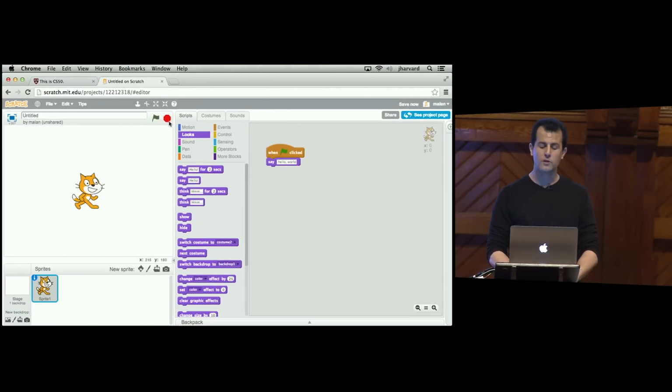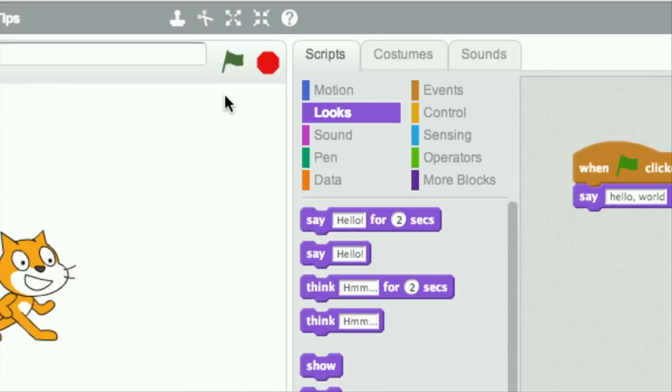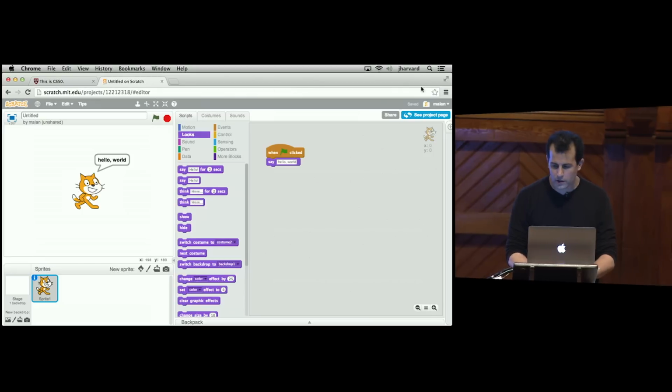If I go over now to this left-hand side, notice there's a big stop sign and a big green flag. Let me zoom in for clarity. And when I now click this green flag, you can probably guess what this first program's now going to do. So there, too, we're programming, but we're not actually getting bogged down in some of those syntactic minute details. But let's try something a little more interesting. Let me go into my Scratch folder here.